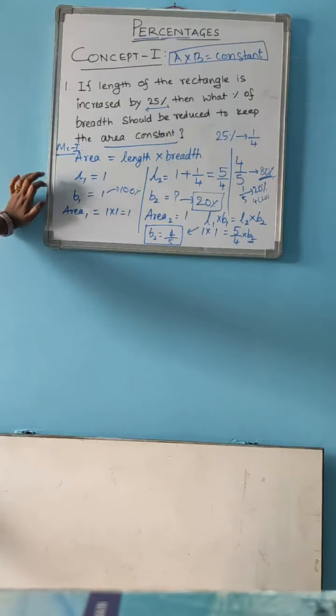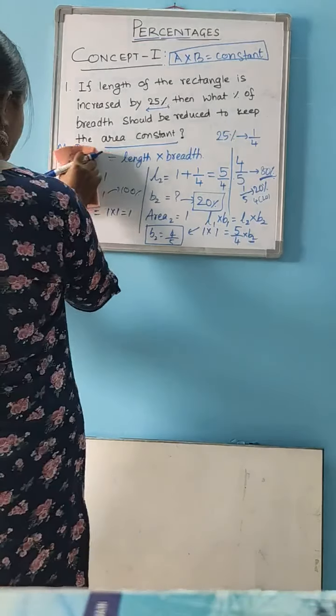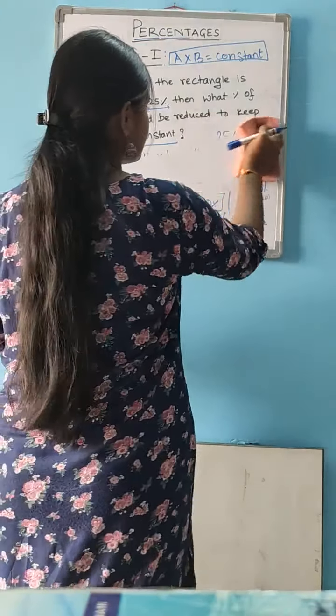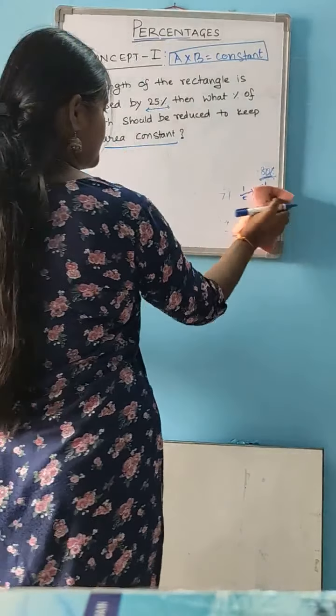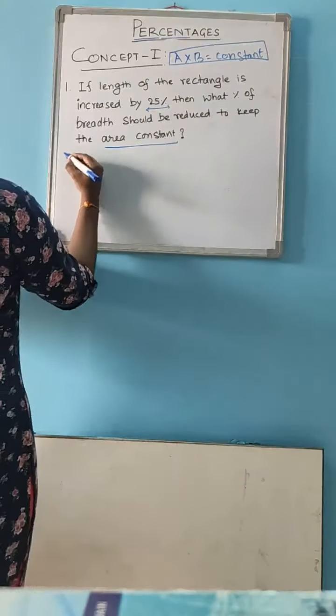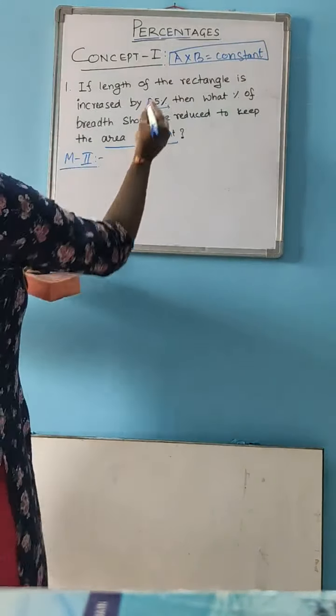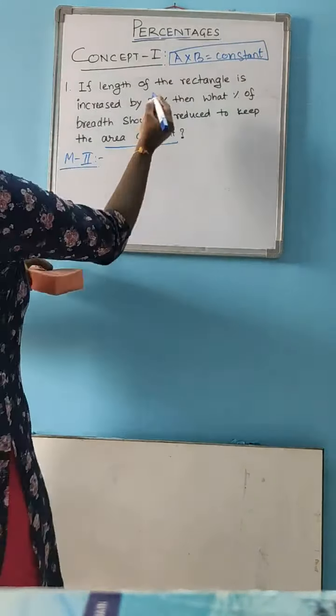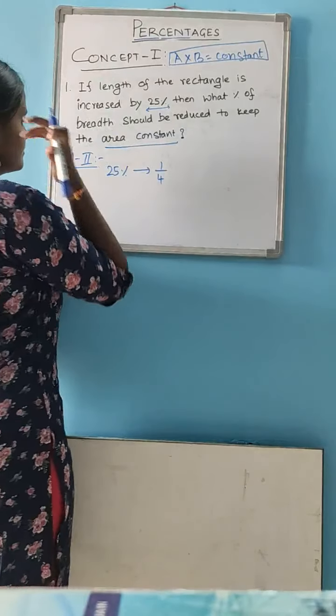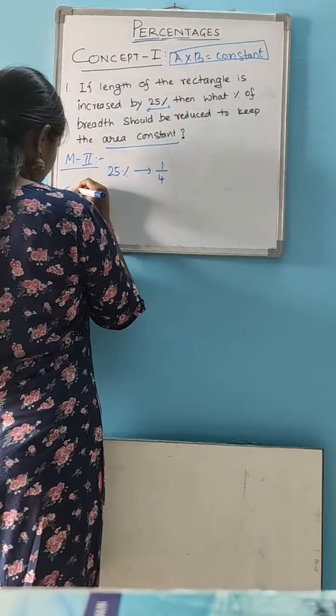But doing this much calculation every time is so lengthy for our examination. We will see the shortcut to solve this problem. We will be able to solve this in a fraction of a second. What is that method? See, here is method 2. You already know that the length is increased by 25%. 25% means 1 by 4 in terms of fraction. Simply, see, this is the trick.